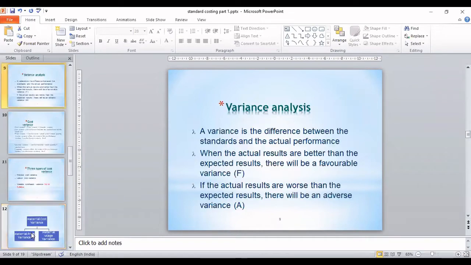So that is also a problem. Okay, then just understand. Now we'll be moving to the actual topic which we have to cover. First, let us understand what do you mean by variance analysis. I earlier also told you, when you compare bacha actual performance with the standard one, you 100% get some difference. It is very difficult that whatever you have predicted, the level of achievement will be the same. It is very rare possibility. So 100% you are going to get some differences.